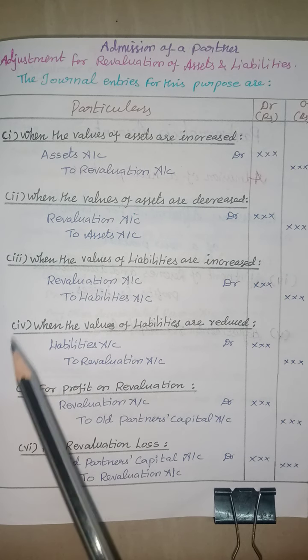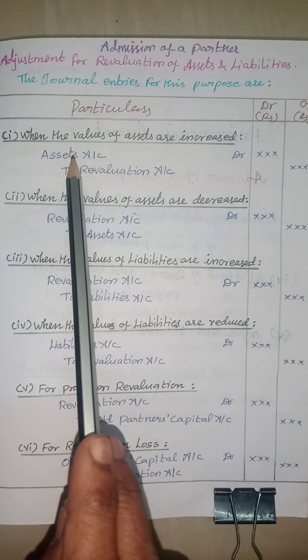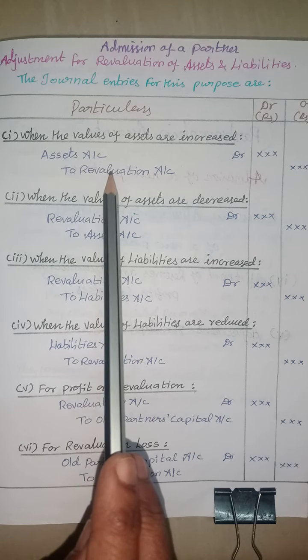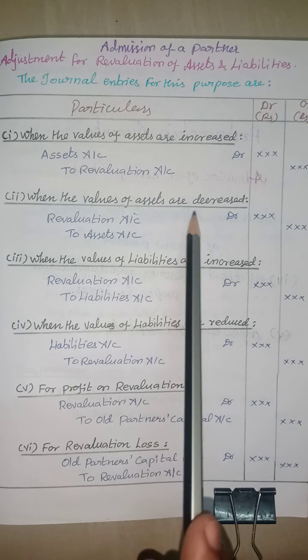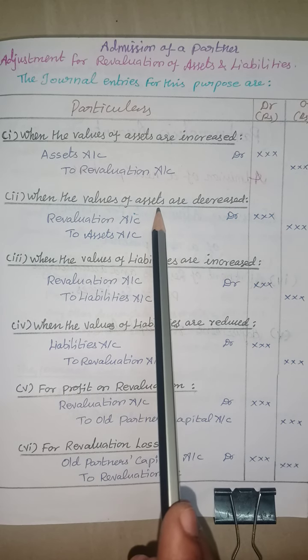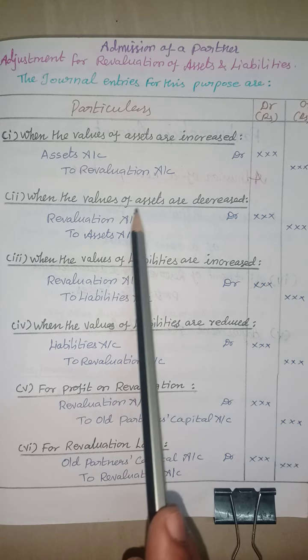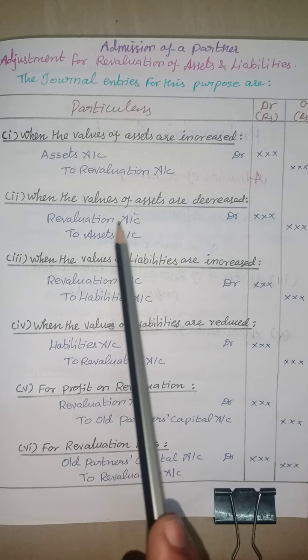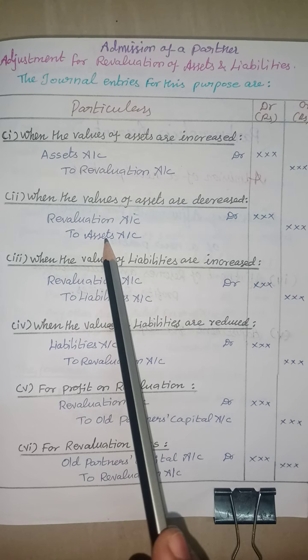So, when the assets are increased, it is a credit to the partnership, so revaluation account should be credited. Then, a decrease in the value of assets reduces the value. So, this is a loss or expense. So, revaluation account debited to assets account.